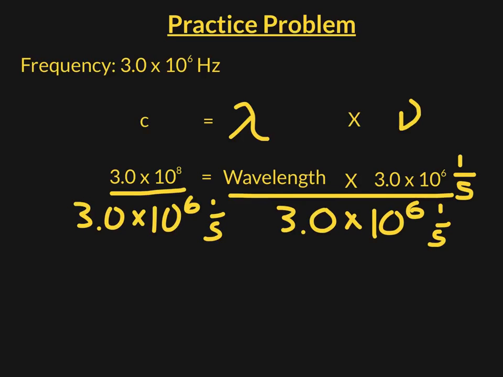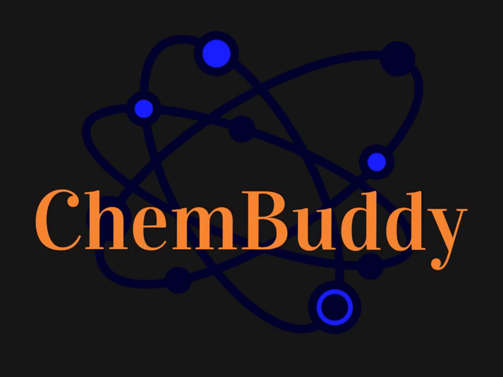So divide both sides by frequency, let units cancel out, and you will see that wavelength equals 1 times 10 to the 2nd meters. And that is everything you need to know about the dual nature of light and electromagnetic radiation.